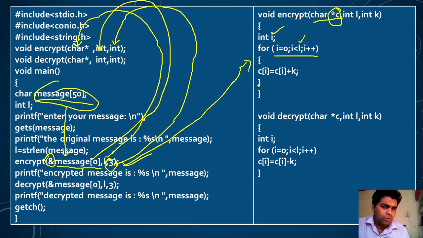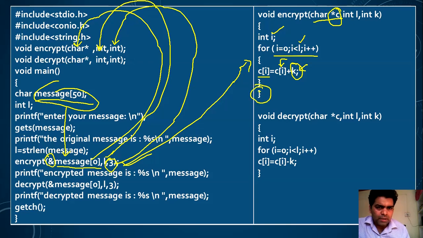Then what actually I will do, I will read one character from this message and add K into that message. I am reading only one character of the message and adding the value of K into it so that our message gets changed.